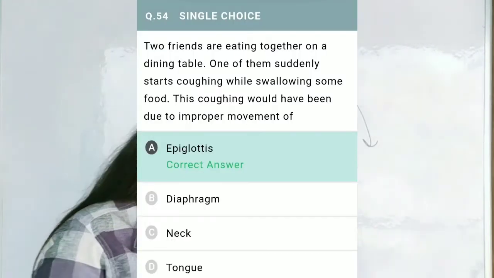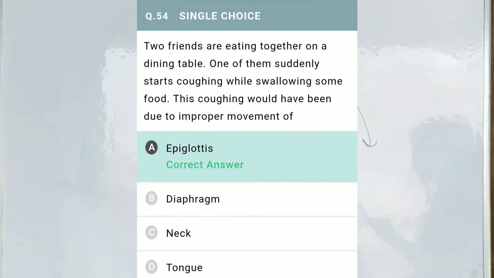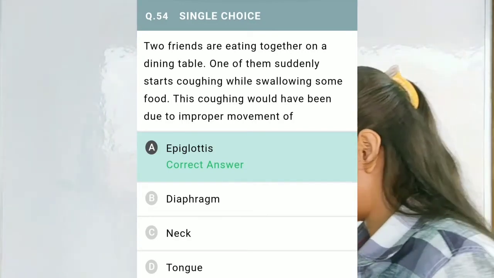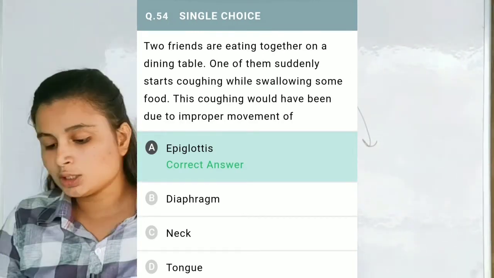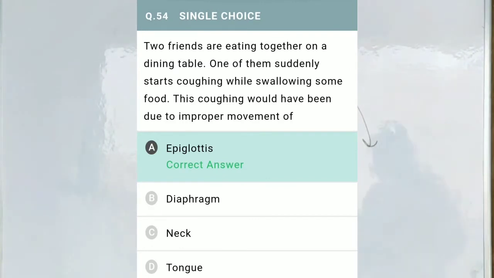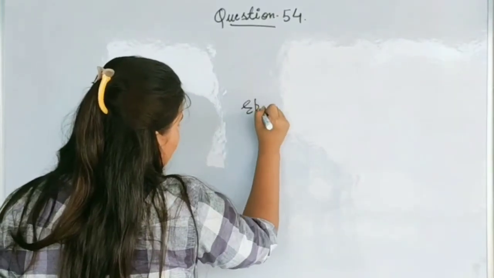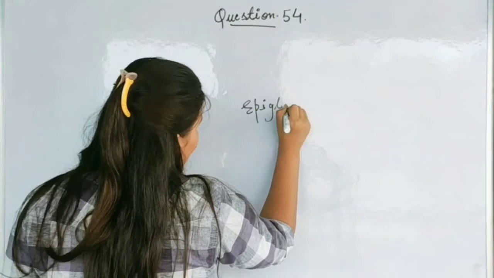Now move to the next question, question number 54. Two friends are eating together at a dining table. One of them suddenly starts coughing while swallowing some food. This coughing would have been due to improper movement of. Now we have to tell why the second friend started coughing. So just look at the explanation. Now the correct option of this question is epiglottis. We talk about epiglottis.